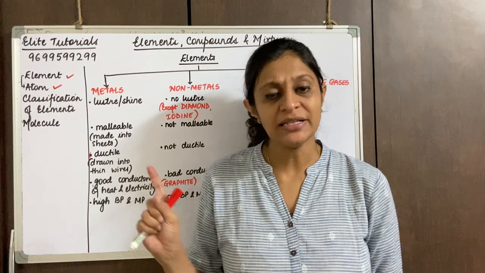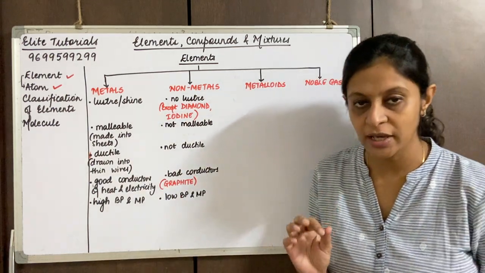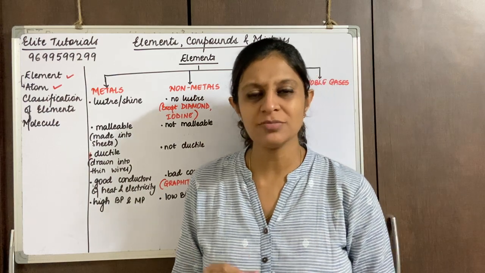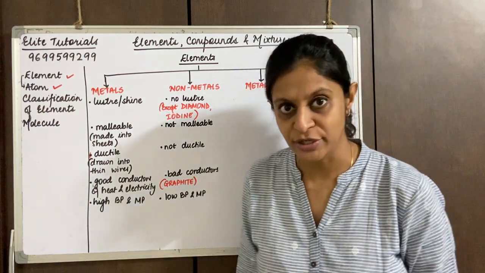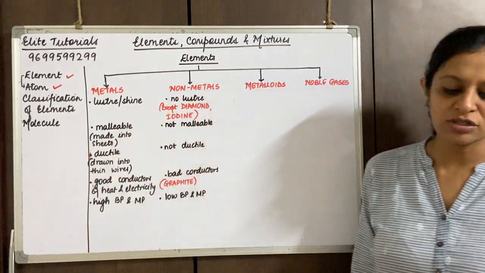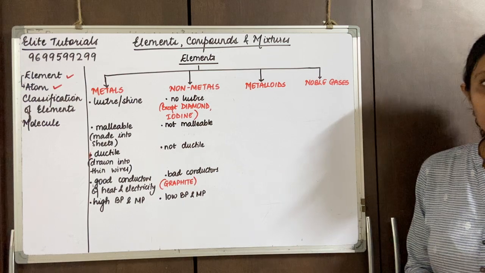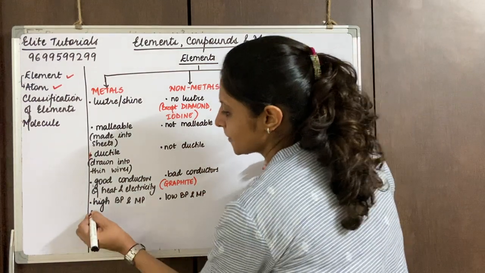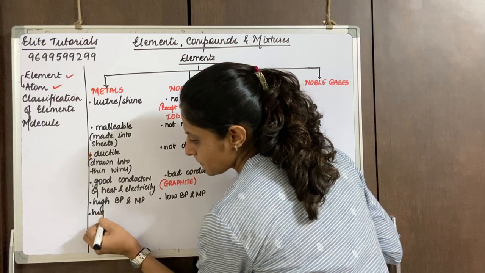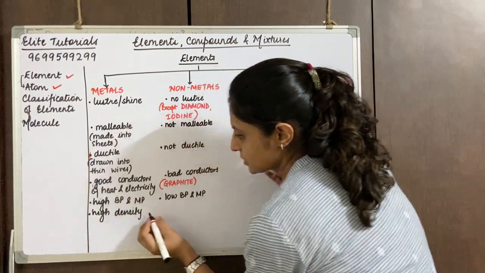But here again there is an exception when we talk about sodium. Sodium and potassium are metals, but they have low boiling points and melting points. So that's an exception. That is just one more thing I've given you. Now, because metals are hard, metals have high densities. So non-metals have low densities.